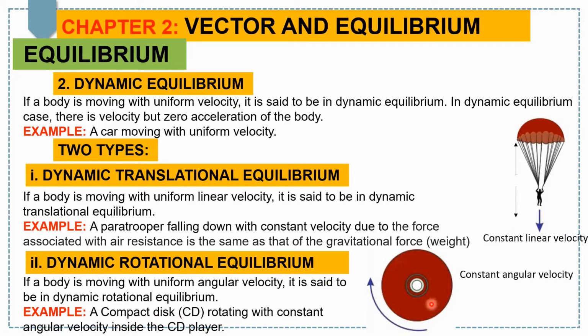So in that case, we have dynamic rotational equilibrium, because the CD inside the CD player is rotating with constant angular velocity.